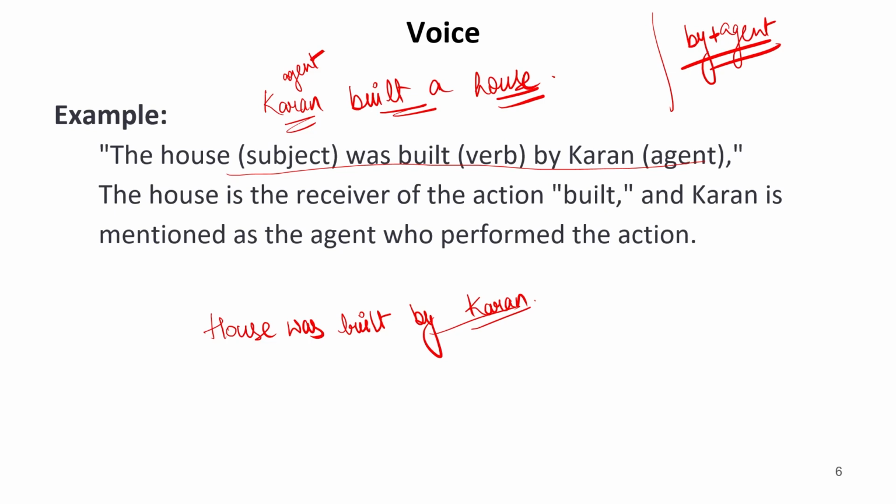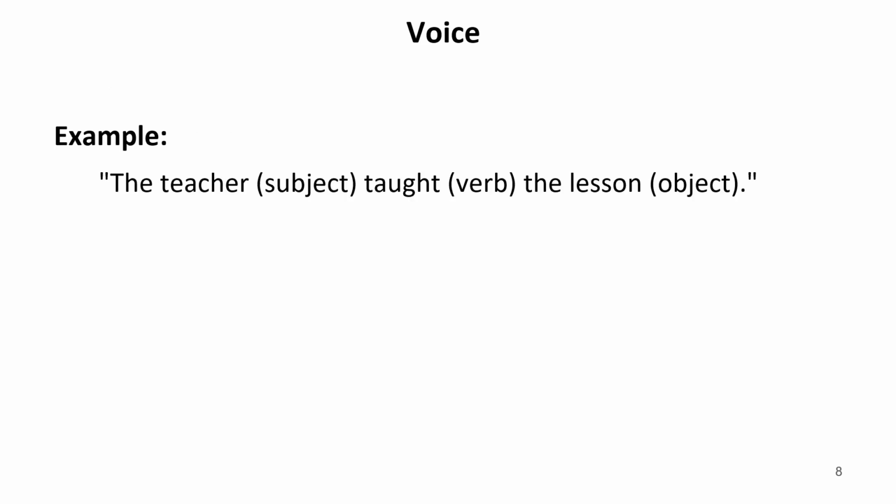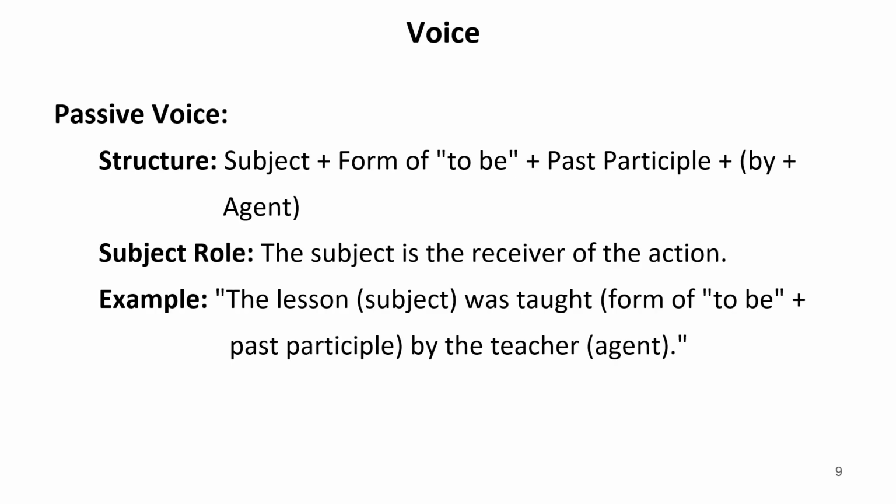Now, let us move to some rules of tenses. So identification of active and passive voice. Active structure, subject plus verb plus object. Subject role, the subject is doer of the action. This we have already done. The teacher taught the lesson. Now the teacher is the subject, taught is the verb, and the lesson is the object. This is basic structure of the sentence. Passive voice structure, subject plus form to be plus past participle, that is verb third form, by plus agent. This we have already learned.